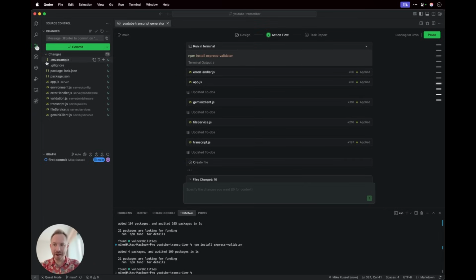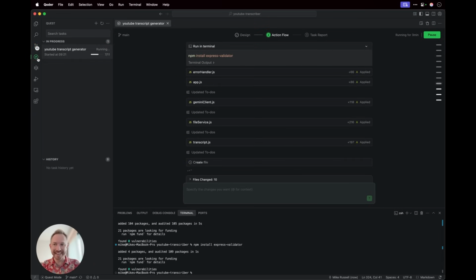The best thing about quests inside Qoder is that I can actually set up multiple requests and watch them running in real time. So this is my first quest, but I can also set another task up here by hitting the plus icon to set Qoder on something completely different.